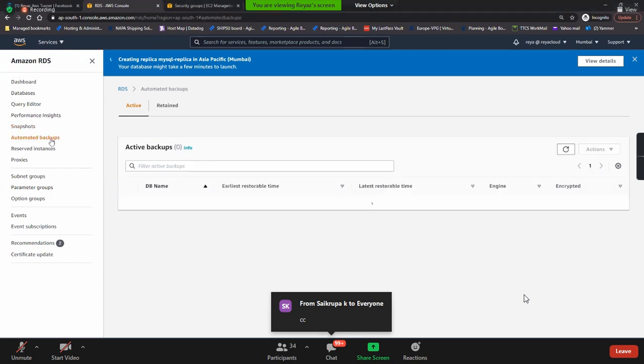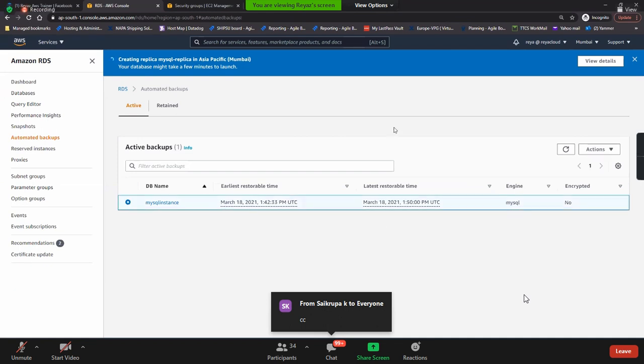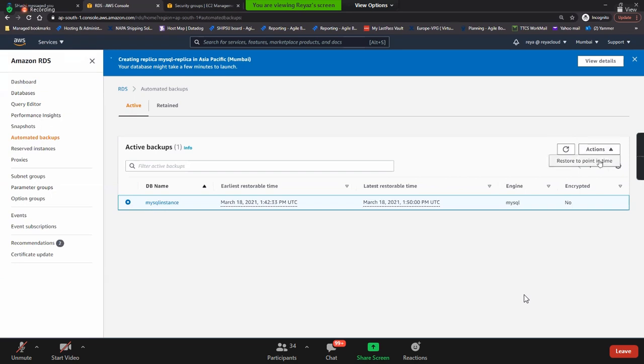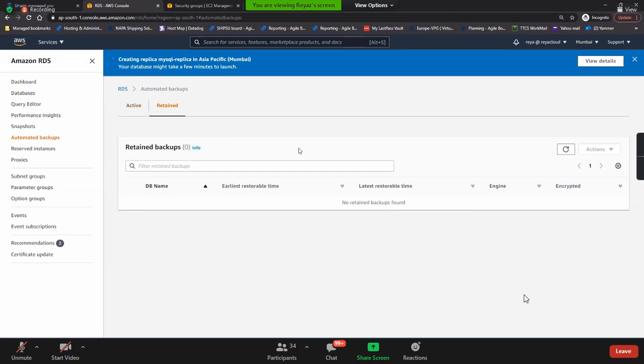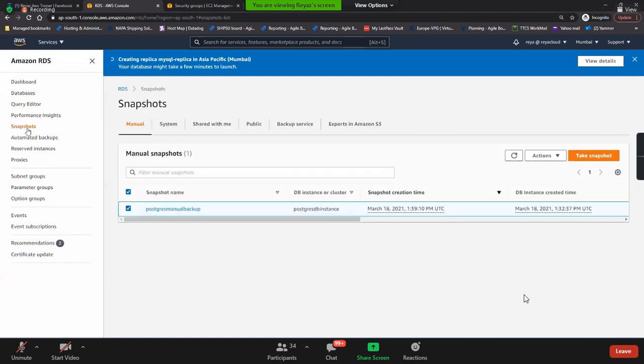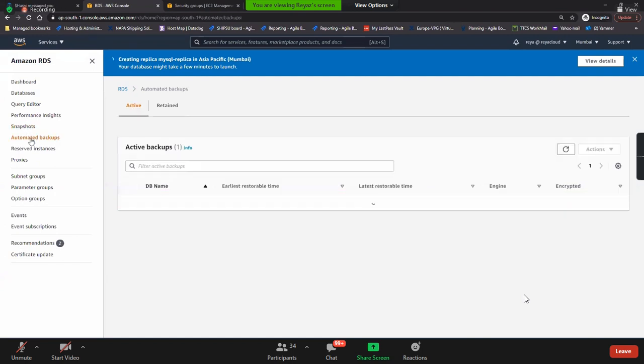Nice. Automated backups, same concept. So the automated backups, you have it here, and then you can restore to any point in time. And if any backups are retained, all the old backups will be kept under the retained section here. The latest active backup will always be here, and retained backups will be over here using automatic. This one is the manual snapshot, and this is the automatic snapshot.